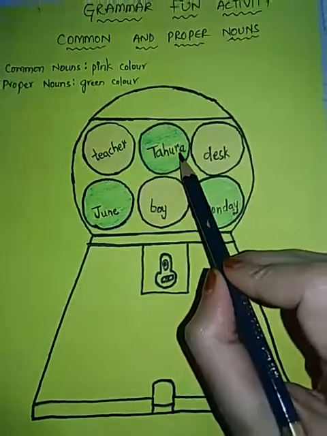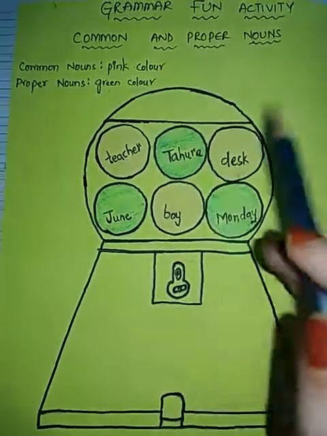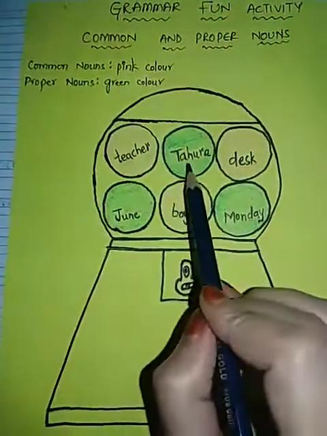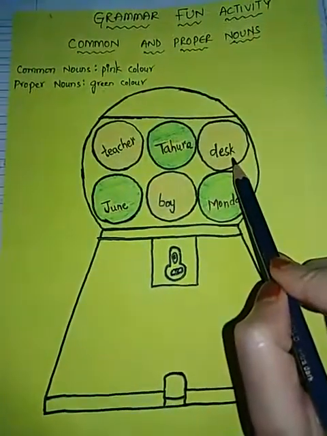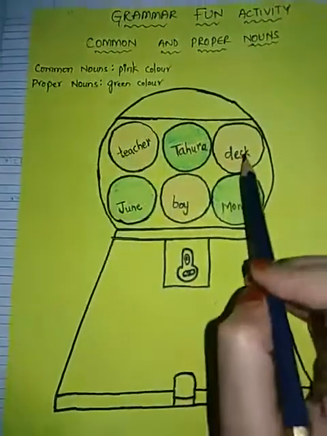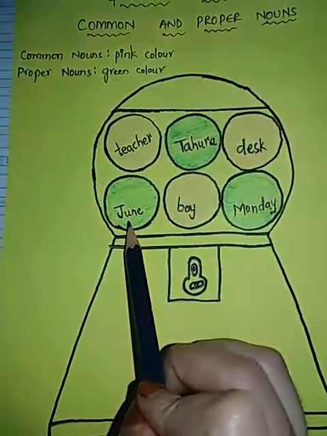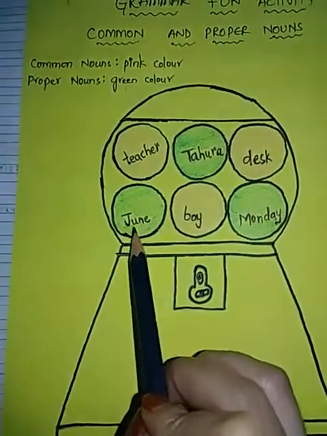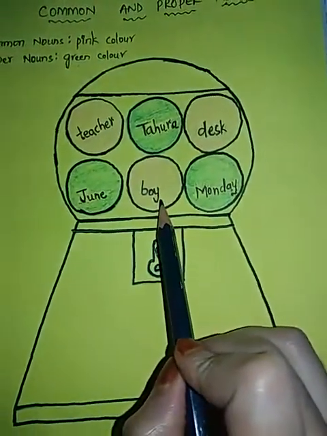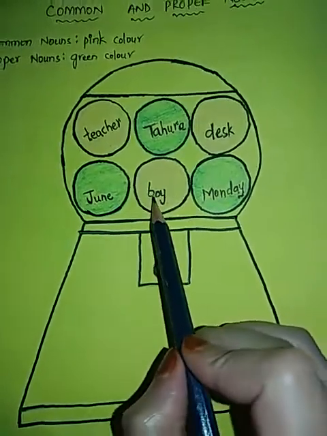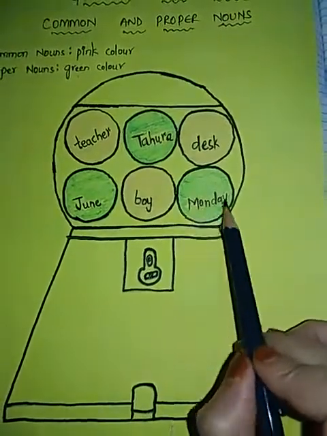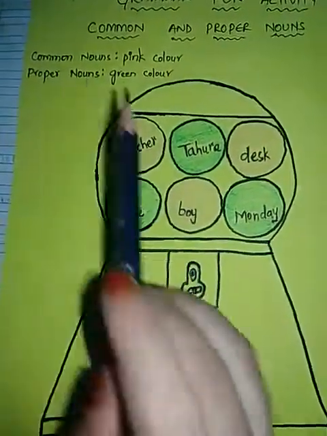Next, Tahura. Tahura is the name of a particular girl, so T is capital and it is a proper noun. That's why I have colored it green. Next, desk. Which desk? I don't know, so it is a common noun in pink color. Next, June. J capital, and it is the name of a month, so proper noun, green color. Boy. No particular name of a boy, so it is a common noun in pink color. Monday. Name of a day, so M capital, proper noun.